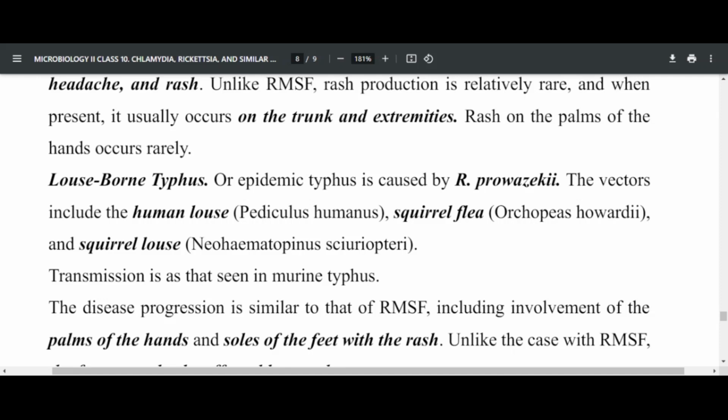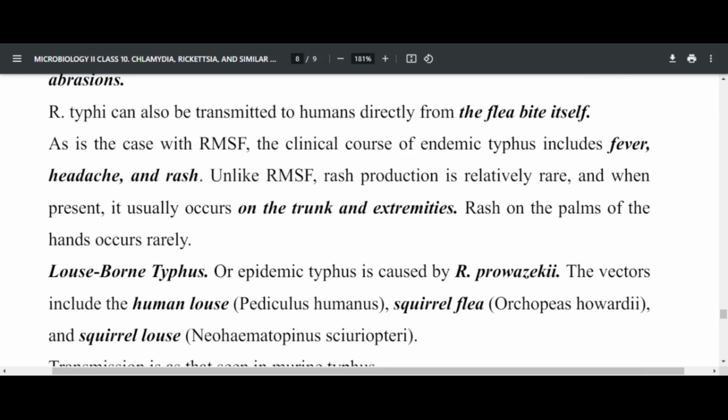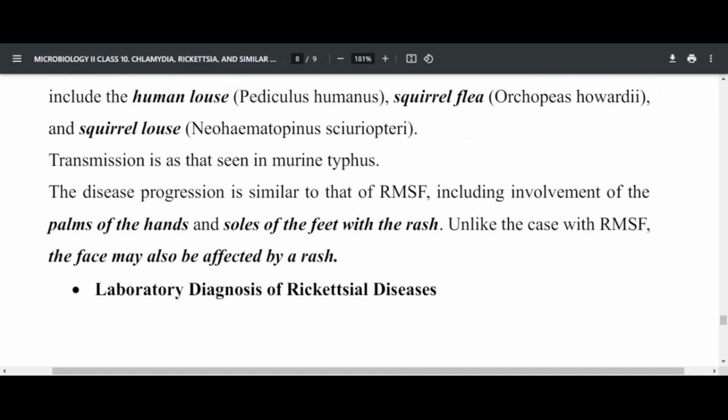Louse-borne typhus, or epidemic typhus, is caused by Rickettsia prowazekii, and the vectors include the human louse, which is called Pediculus humanus, and the squirrel flea, which is called Orchopeas howardi, and the squirrel louse, which is called Neohematopinus sciuropteri. So these are the lice and fleas that are associated with louse-borne typhus.